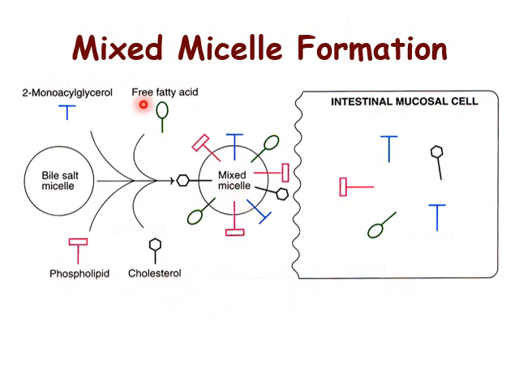Absorption of lipid is helped by the process of formation of mixed micelles. First, the bile salt micelle is formed. As bile salt is produced from cholesterol, they are amphipathic molecules, so they can form micelles. Now, the products of primary digestion of lipids like 2-monoacyl glycerol, free fatty acid, phospholipid, cholesterol are also amphipathic, so they form mixed micelles together with bile salt micelles, and they are absorbed together into the intestinal mucosal cell.